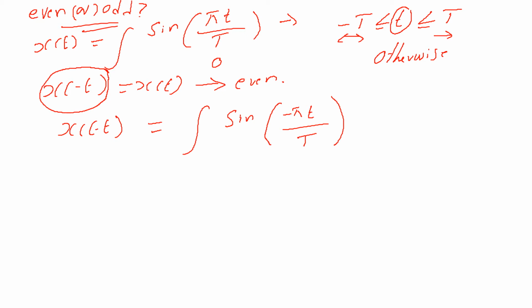One thing you have to remember: if the given signal is sine of some x of t plus sine of some other x, just imagine that, okay? This signal is with respect to time, and this one is something else.